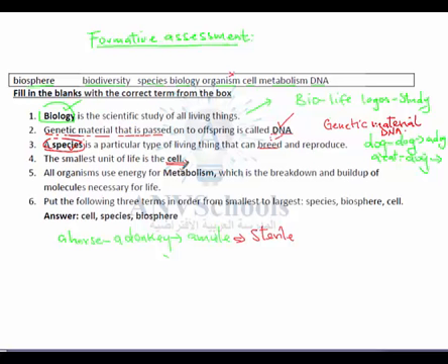We know that according to the cell theory, all organisms come from existing cells. All cells come from existing cells. And also, all organisms use energy for metabolism, which is the breakdown and building up of molecules necessary for life.